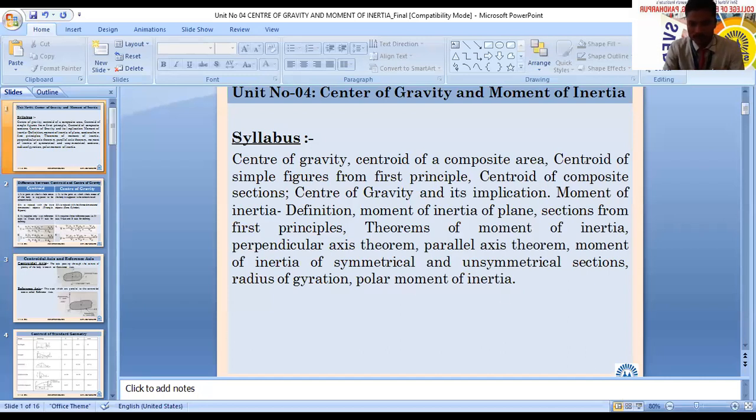Are you observing the screen? Yes, sir. There is a problem.